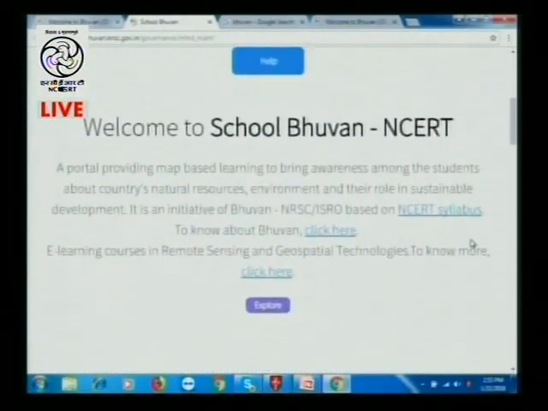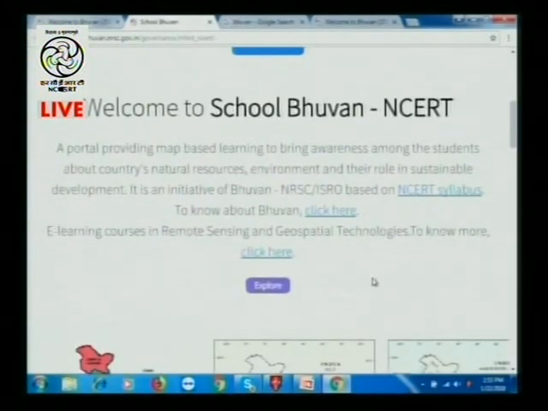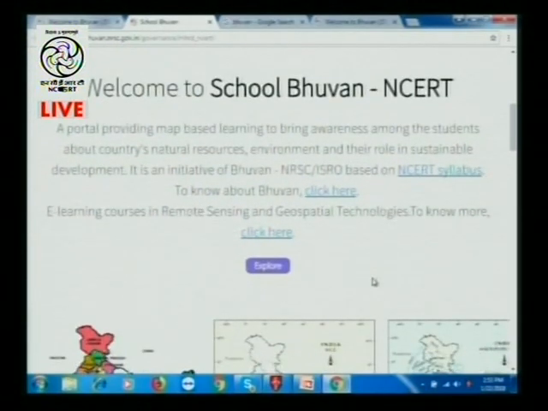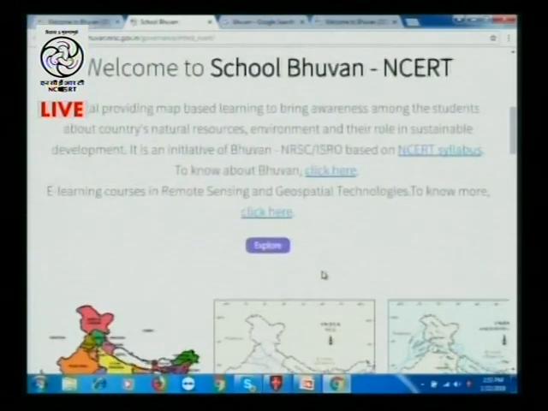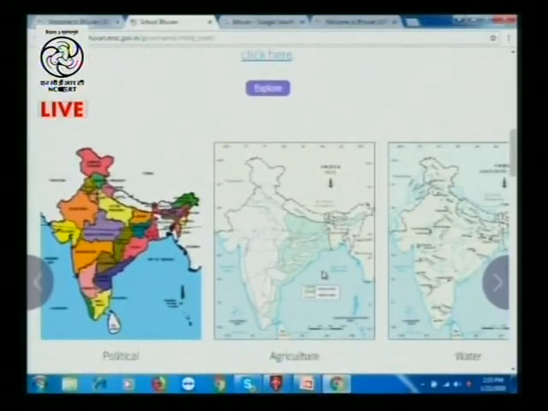It is based on our NCERT syllabus. If anybody wants to know about the NCERT syllabus, even clicking on the NCERT syllabus straightaway takes us to our NCERT website, where the syllabus for all the classes has been given. But in this site, particularly, we have given the map work related to classes 9th and 10th. So here we are going a little more down, so I can show you the maps. So these are the maps.